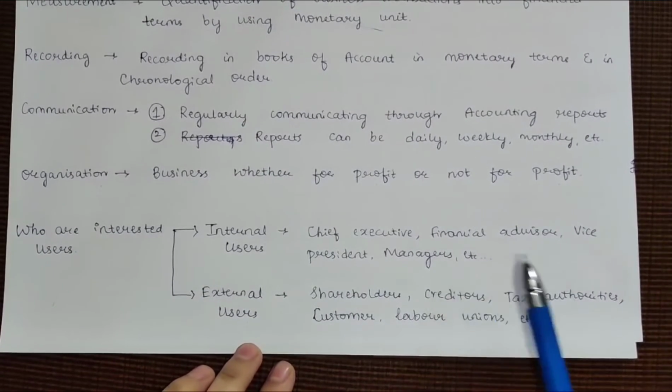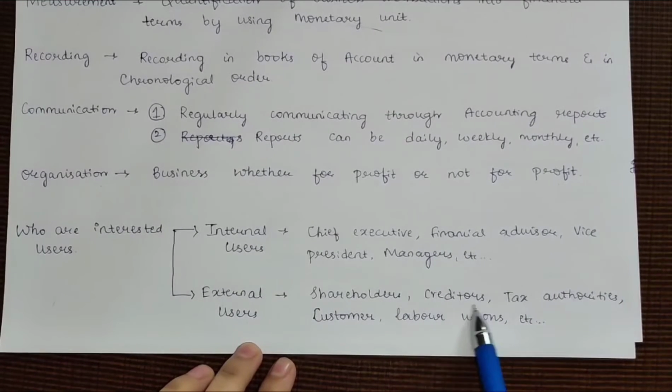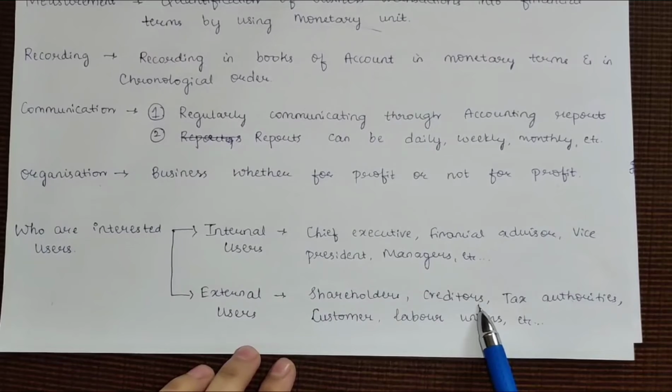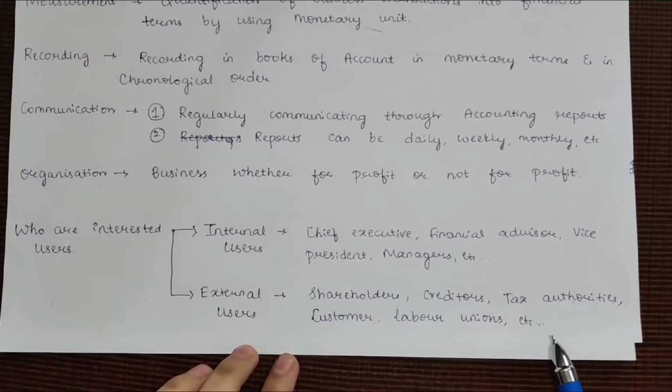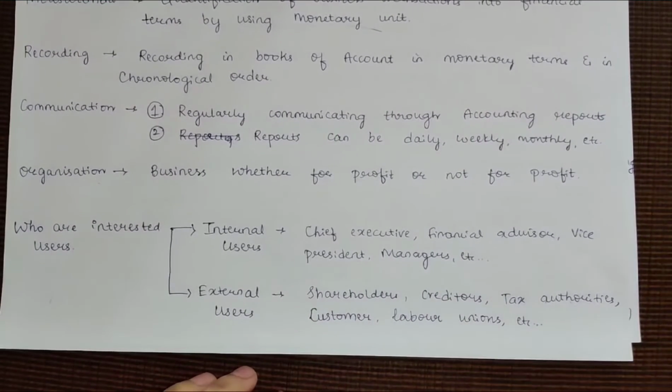Okay. So why do the creditors need information of a company? Creditors in the sense the financial institutions or the banks. They need information because they want to know whether we have the ability to pay the debts or not, when they are due. And why do tax authorities need information? Obviously for payment of various taxes like value added tax, VAT, income tax, IT, and so on and so forth.